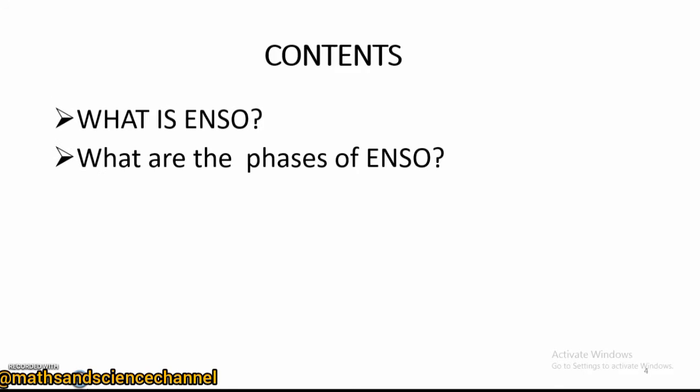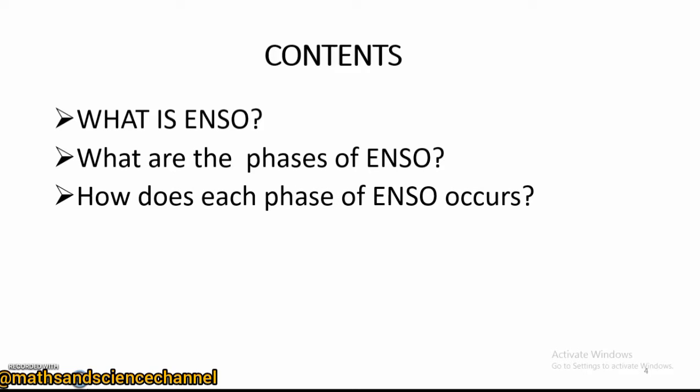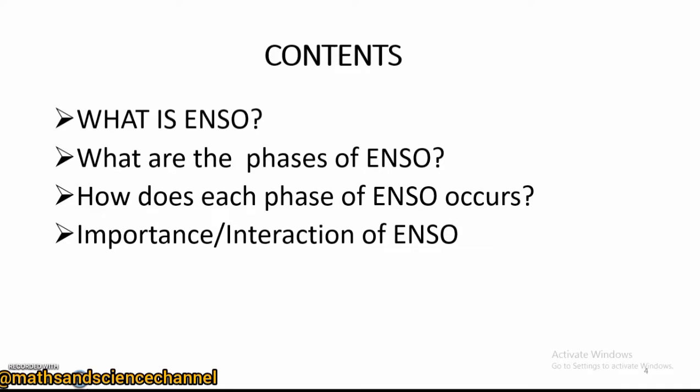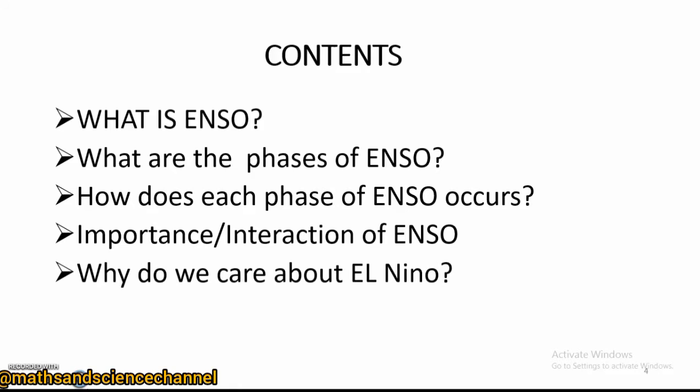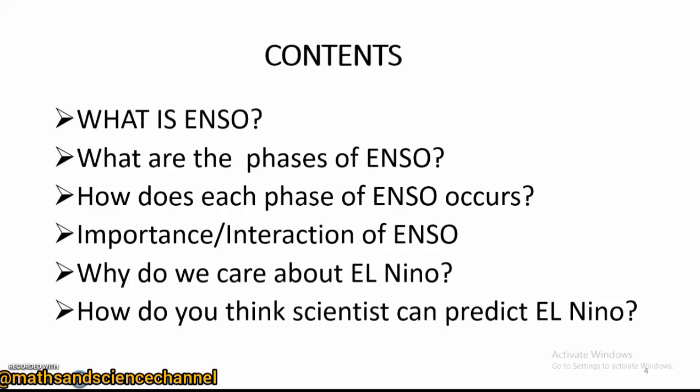We want to talk about what ENSO is, the various phases of ENSO and how each of these phases occurs, the importance and interaction of these phases, why we should care about El Niño, and how scientists can predict El Niño events. So let's quickly move on.